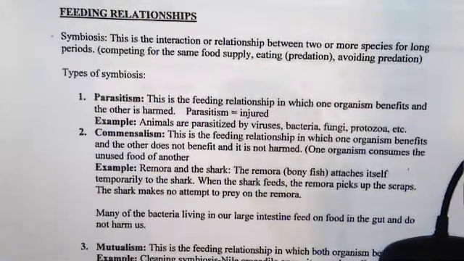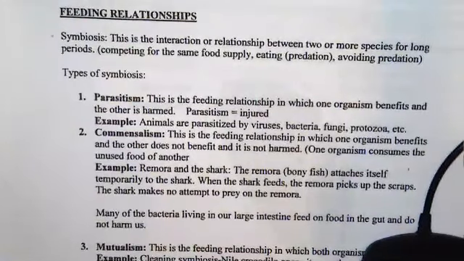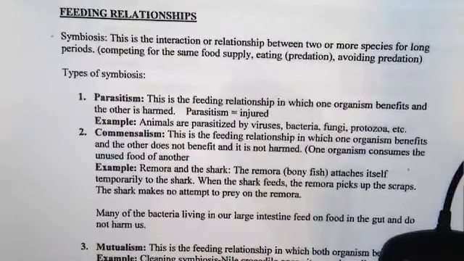So when you have symbiosis, it is an interaction or relation between two or more species for a long period of time. Then there is competing for food supply, eating, that's predation, and avoiding predation.